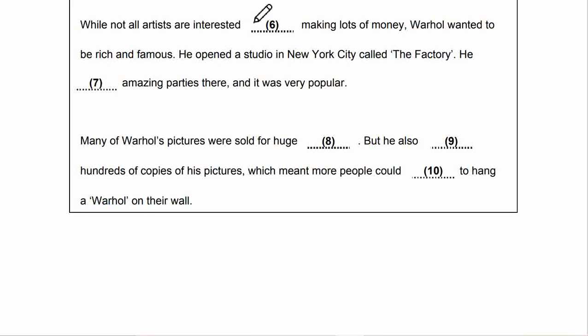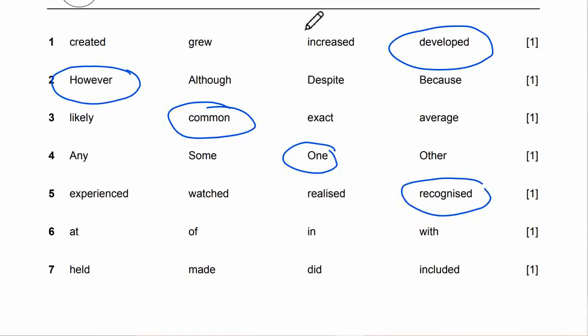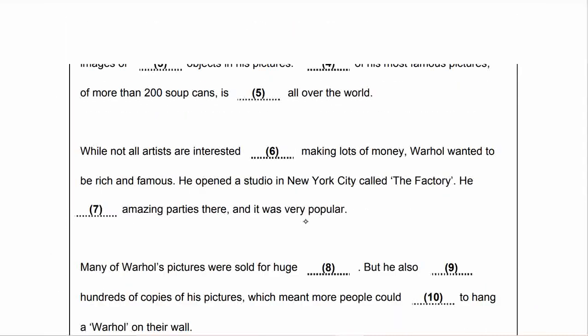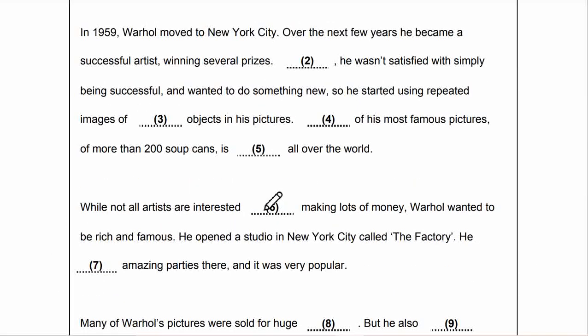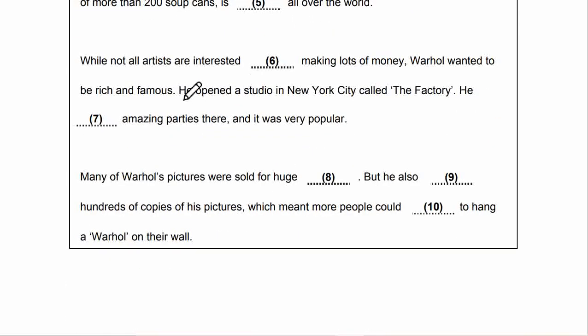While not all artists are interested in blank making lots of money: at, of, in, with. The correct preposition will be in, interested in making a lot of money. While not all artists are interested in making lots of money, Warhol wanted to be rich and famous. He opened a studio in New York City called The Factory. He blank amazing parties there and it was very popular.